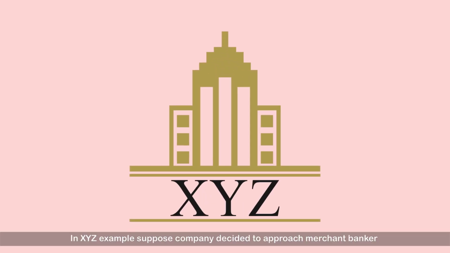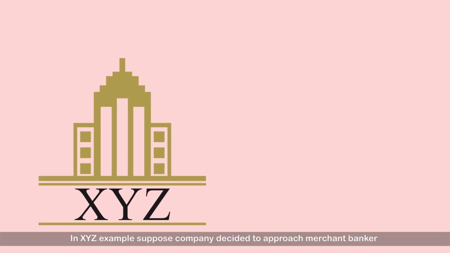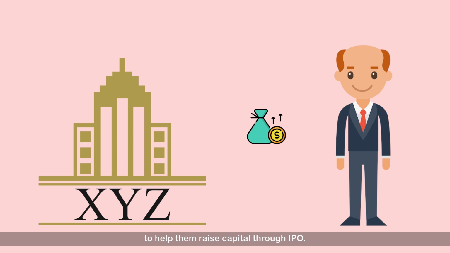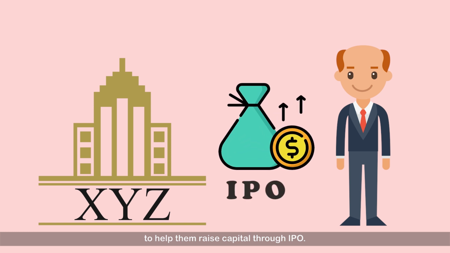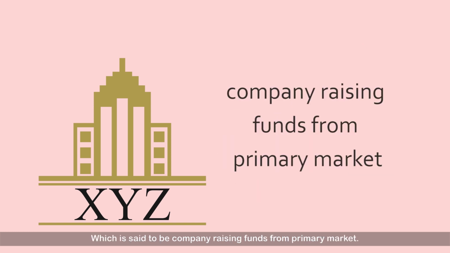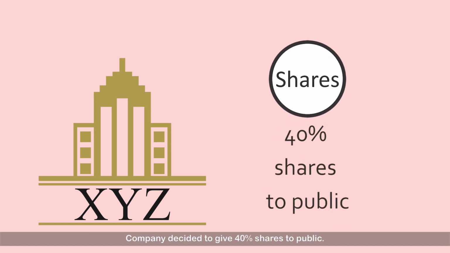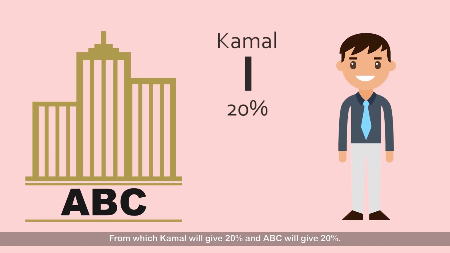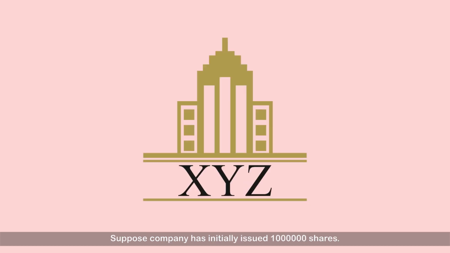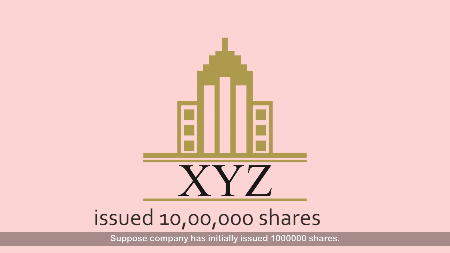In the XYZ example, suppose the company decided to approach a merchant banker to help them raise capital through an IPO, which is said to be the company raising funds from the primary market. The company decided to give 40% shares to the public, from which Kamal will give 20% and ABC will give 20%. Suppose the company has initially issued 10 lakh shares.